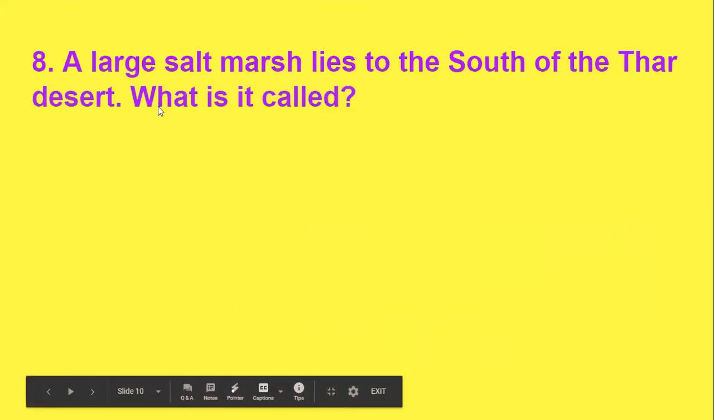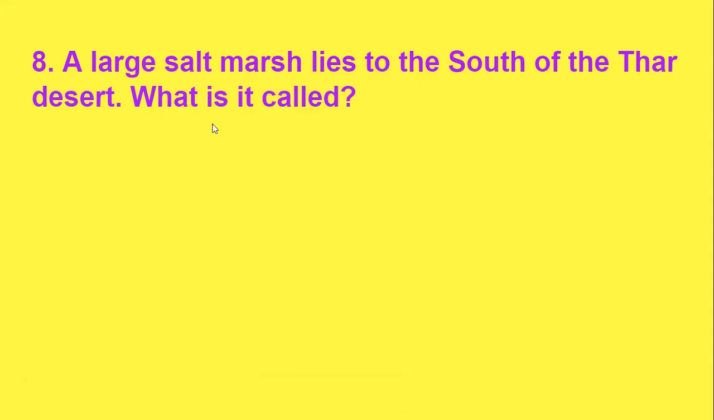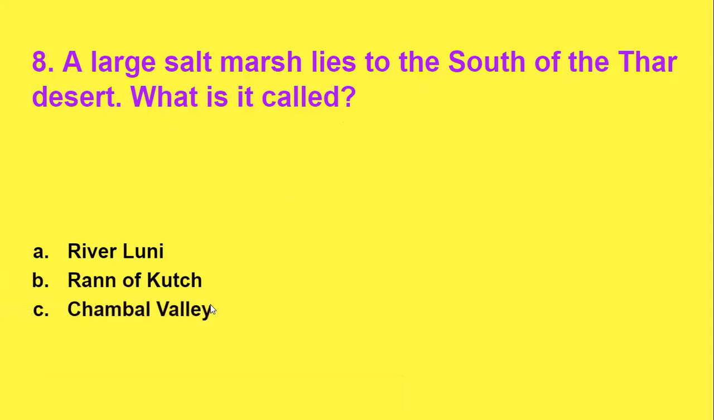Now the next and the last one is, a large salt marsh lies to the south of the Thar Desert. What is it called? I'll show you the correct options. Three options are there. You have to find out the appropriate option. First is River Luni. Next is Rann of Kutch. The next is Chambal Valley.